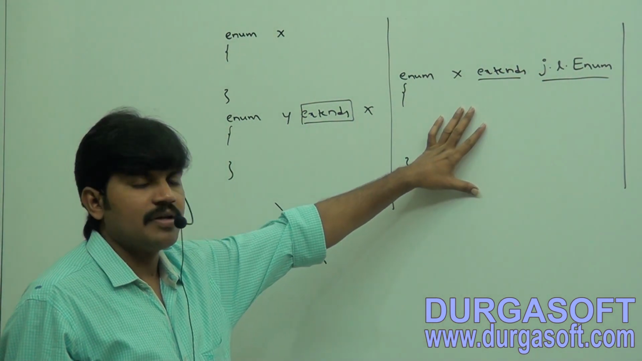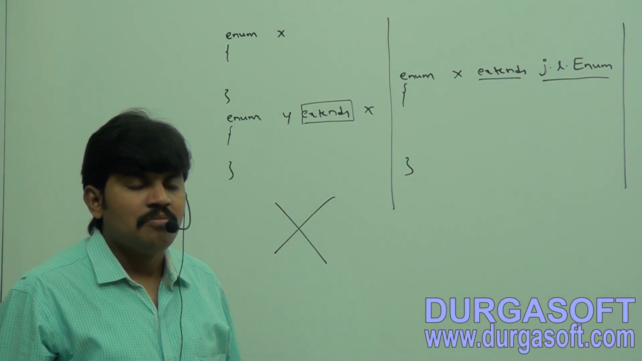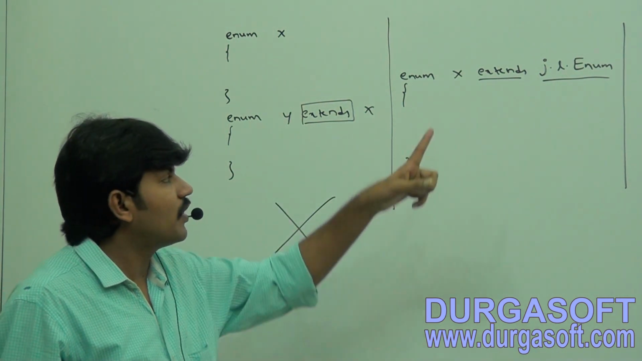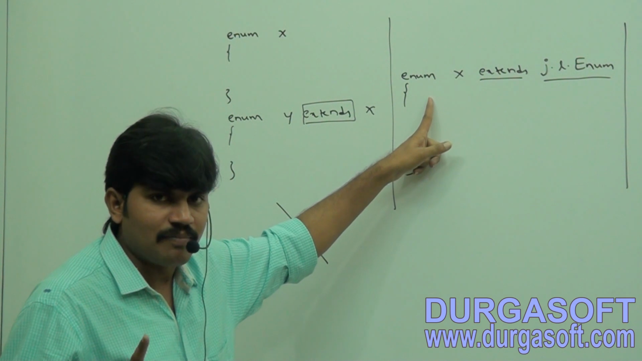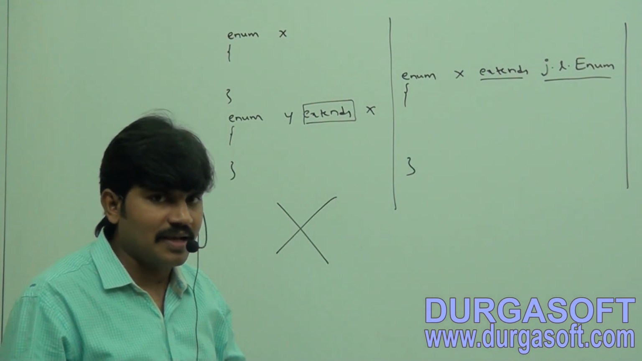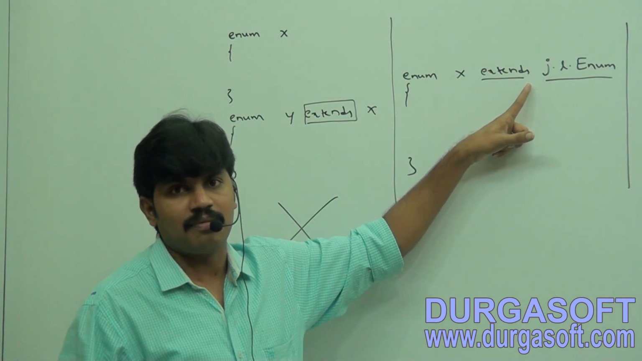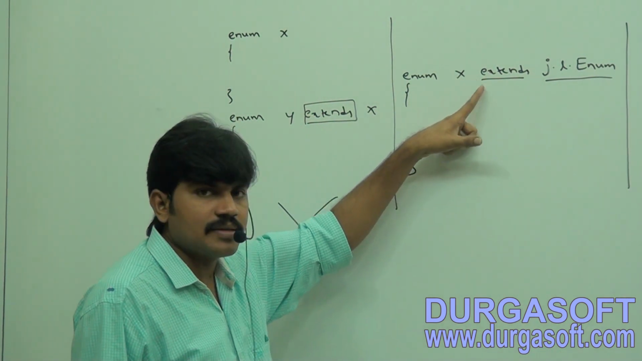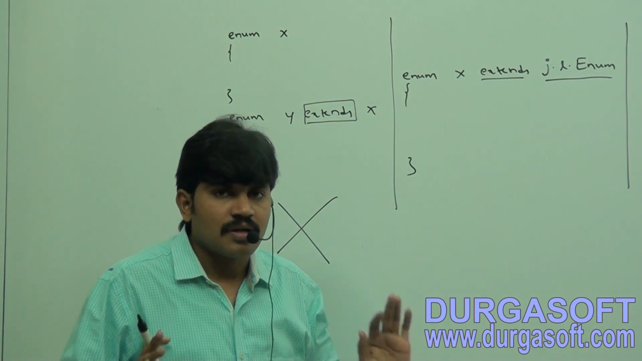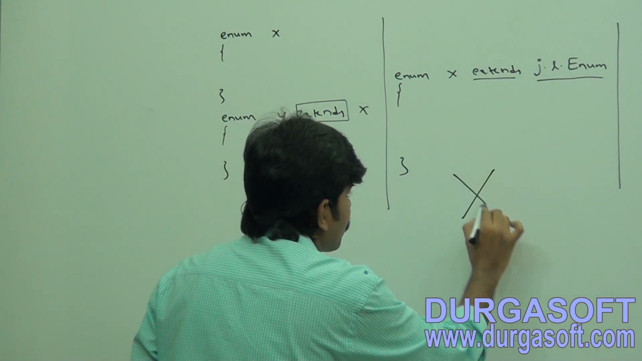Then the compiler's response is, do you know? First remove that extends keyword for enum, then only I can compile. Because after extends, what you are taking is not important for me. First remove that extends keyword, then only I can compile. So that's why the extends terminology is not applicable for enum. Clear for all of you?